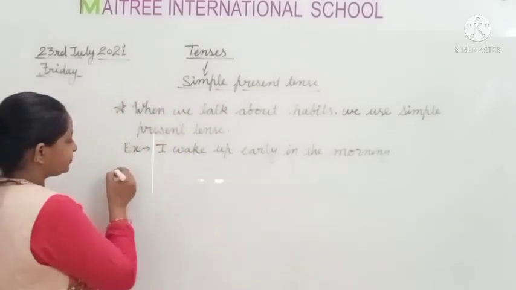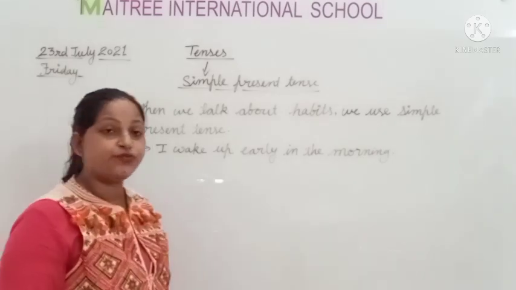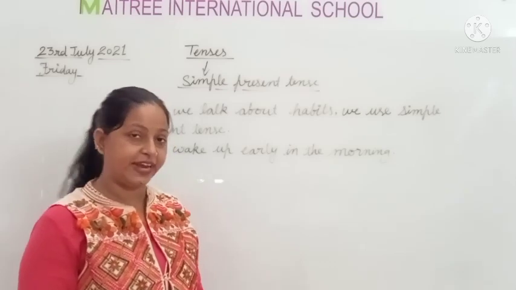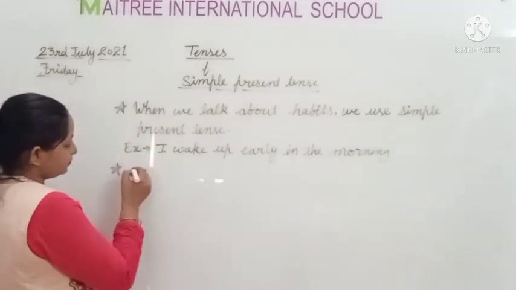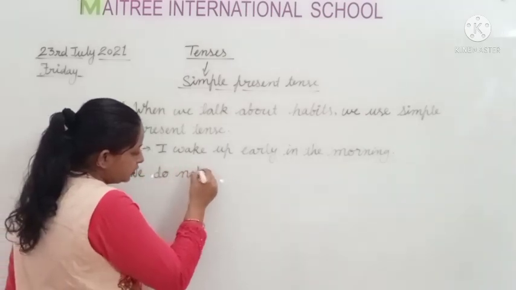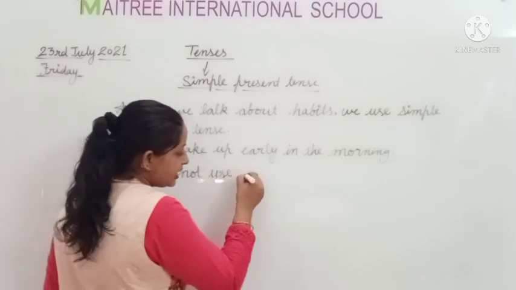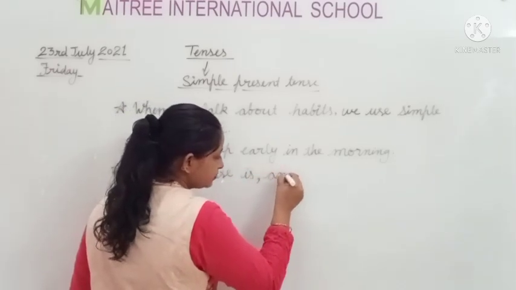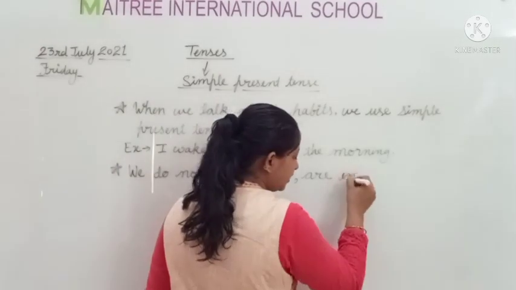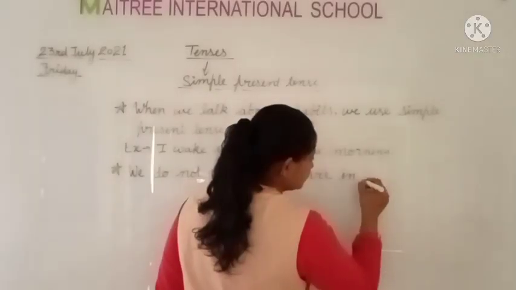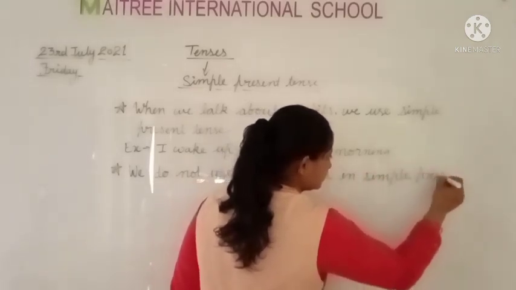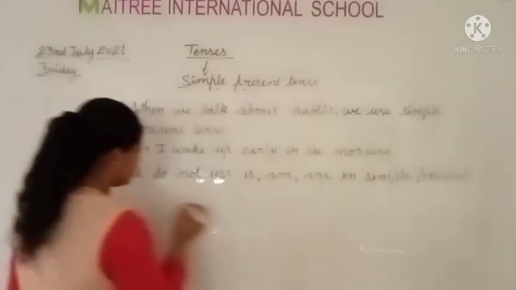And some other rules are, yes students, we do not use is, am, are in simple present tense. So we will write this rule in the notebook. We do not use is, am, are in simple present tense.